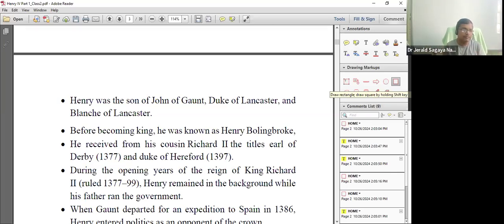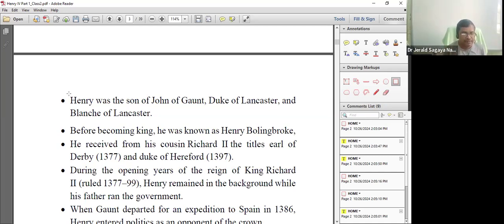Now we get to know some historical information before getting into the actual description of the character in this play. Prior to Henry IV, that is Henry Bolingbroke, becoming the king, it is good to give a brief summary of what happened before the play begins.